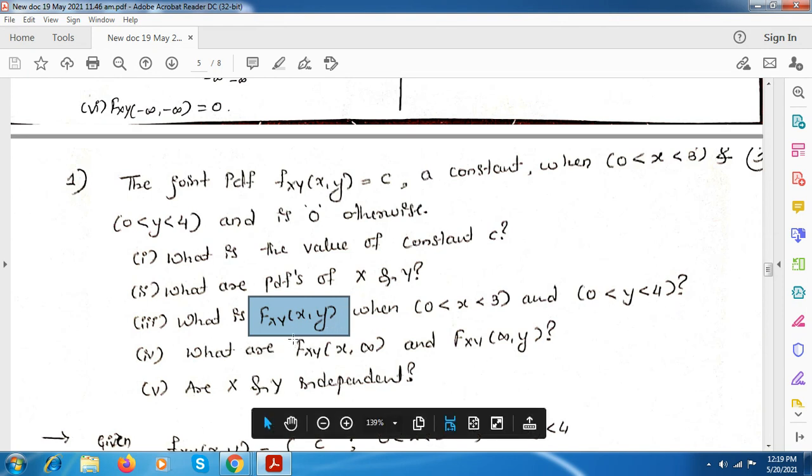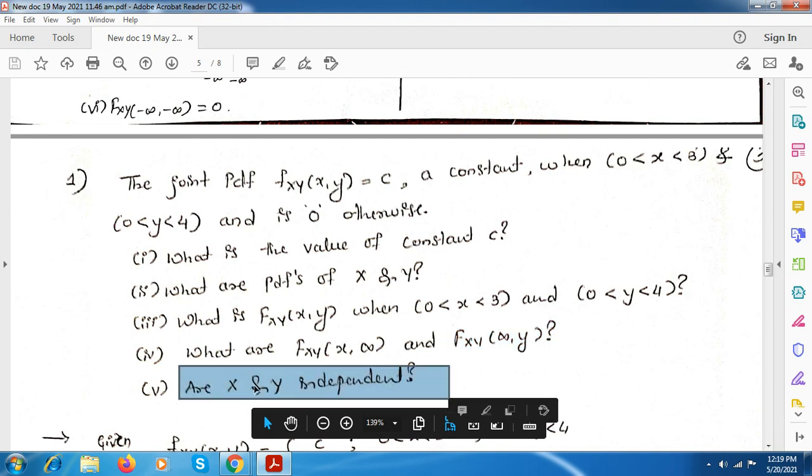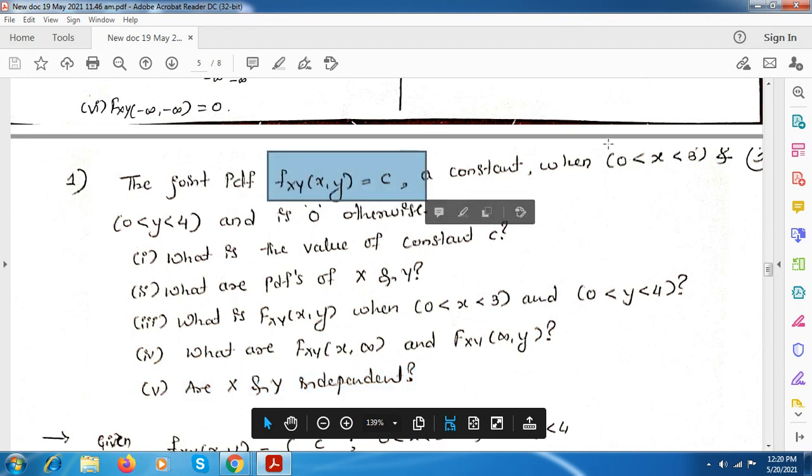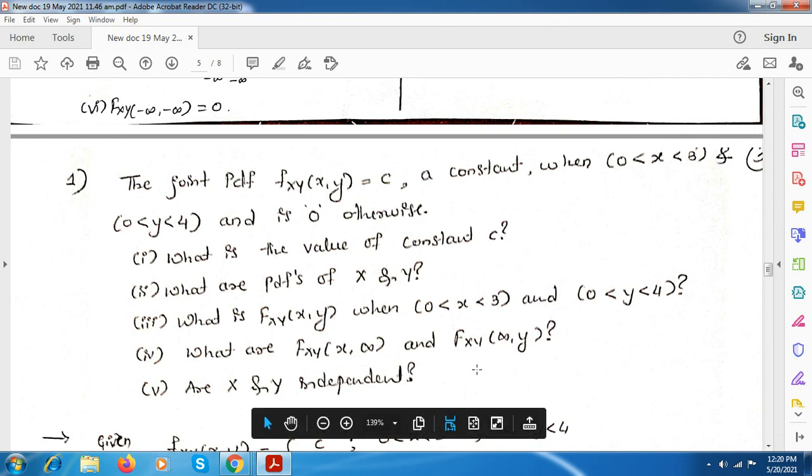And you have to also find the joint CDF when y is equal to infinity, and when x is equal to infinity. So these also you have to find out, and you have to check whether these x and y random variables are independent or dependent. So all these things you have to find out using this joint PDF and the range they have given, from 0 to 3 for x and 0 to 4 for y. Note down this numerical.